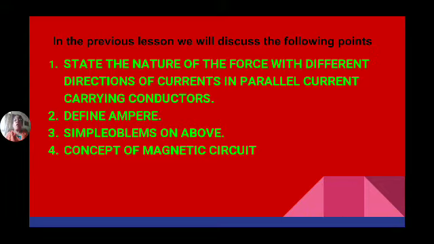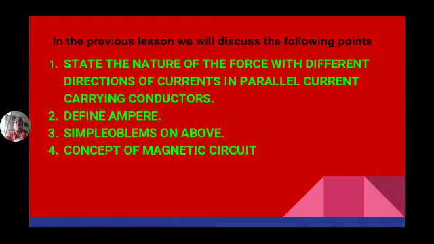So now, if the distance between the conductors is 1 meter, and the force between the two conductors is 2 into 10 power minus 7 newtons per meter length, then the current through the conductor is said to be 1 ampere.